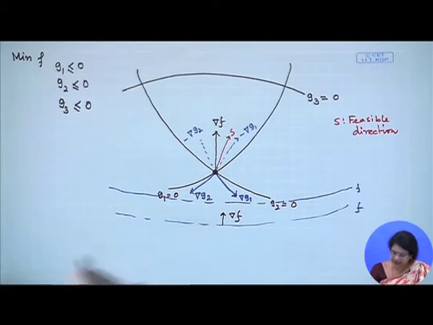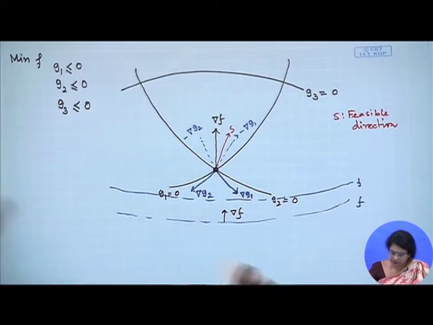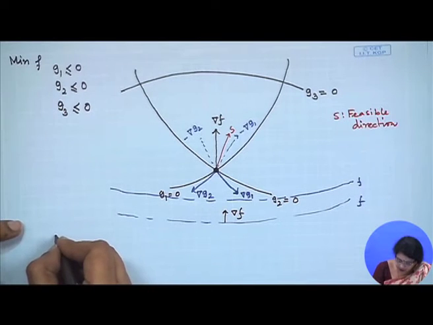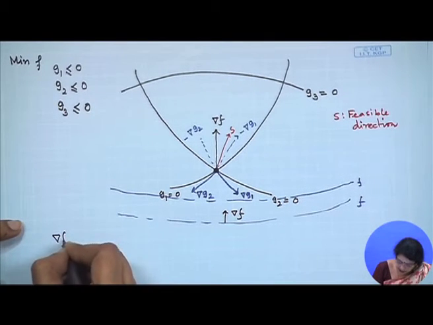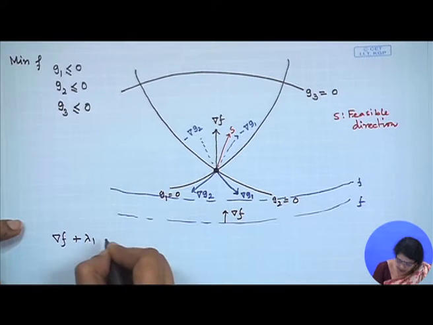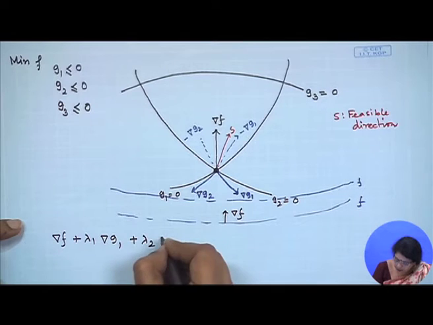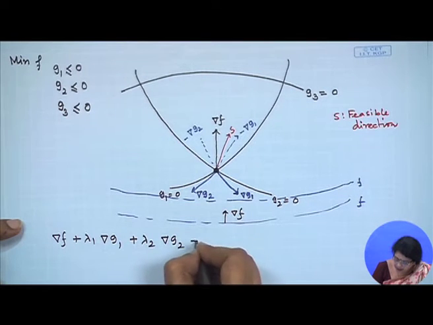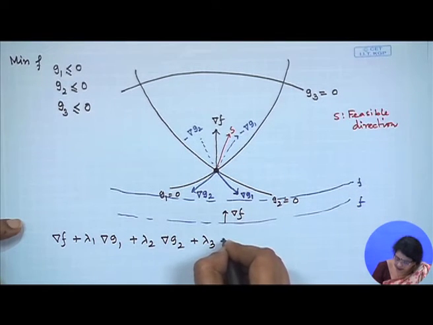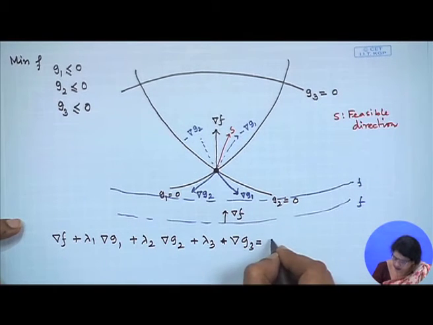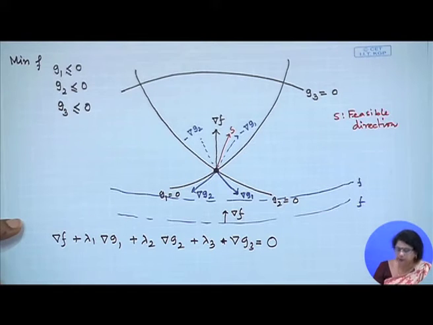Now, up to this, the graphical part, I am now coming to the KKT condition. What is my KKT condition? Grad f plus lambda 1 grad G1 plus lambda 2 grad G2 plus lambda 3 grad G3 is equal to 0. This is the optimality condition we got from the first equation.